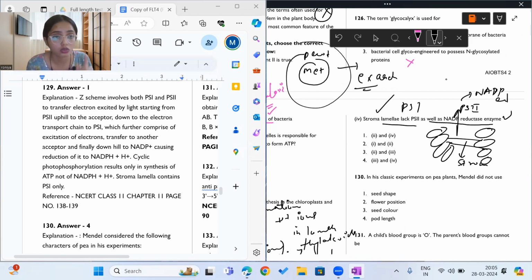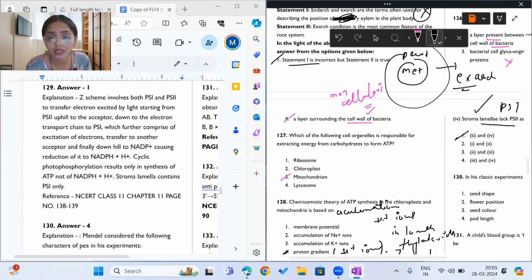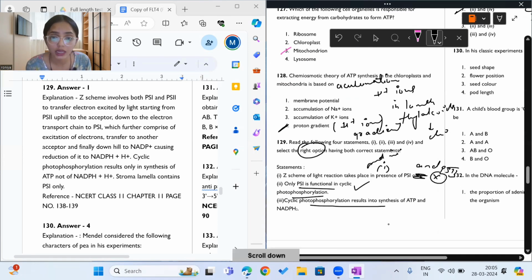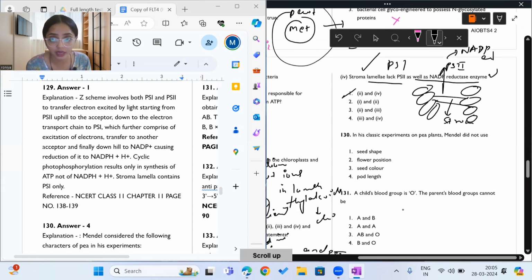This is important. So we are saying that statement 2 and statement 4 are correct. So the answer to this question is option number 1, which says that statement 2 and statement 4 are the correct statements. And 1 and 3 are incorrect. Let us see question 130.